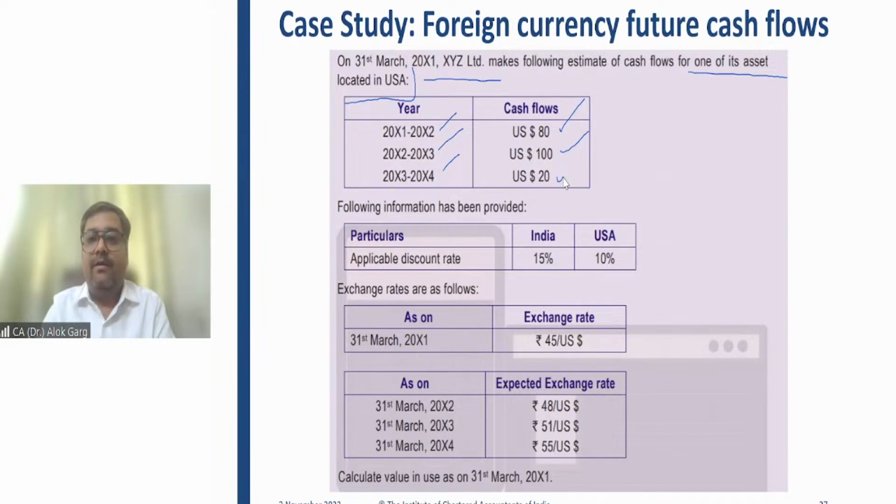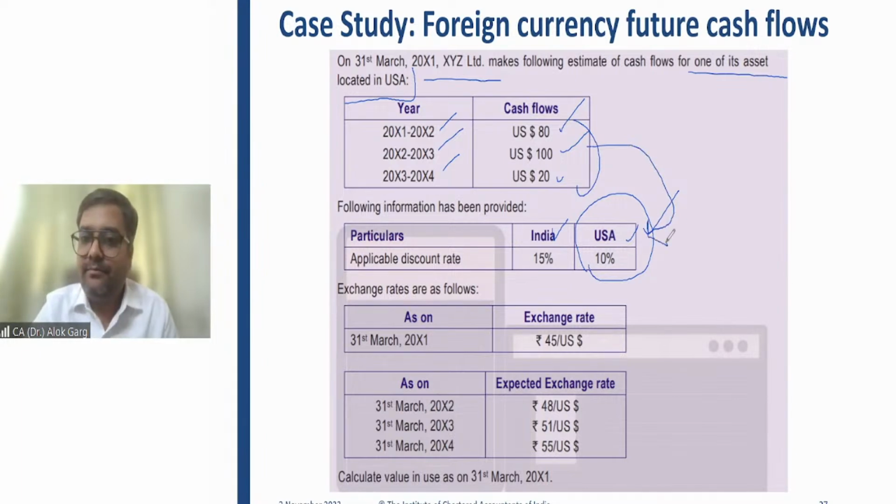Right? The following information has been provided. Applicable discount rate in India is 15%, US is 10%. What was my step number two? Apply the discount rate applicable to that foreign currency. So step number two is 10%. Right? What is my step number three? Compute the present value of foreign currency cash flow using the foreign currency discount rate. And then you will have a value in use.